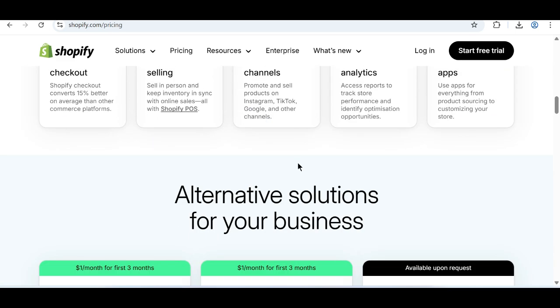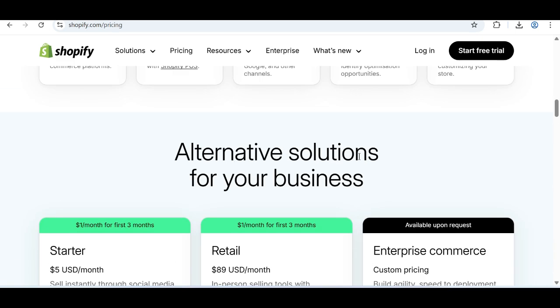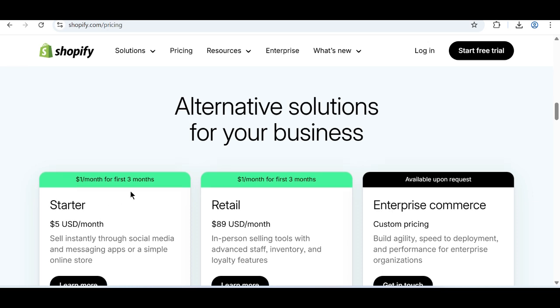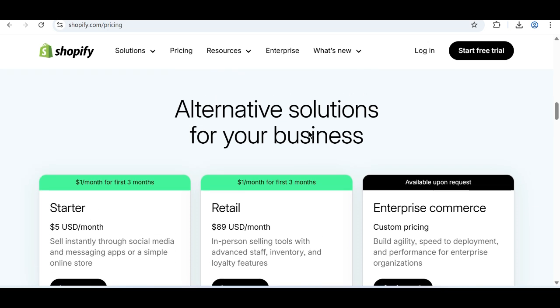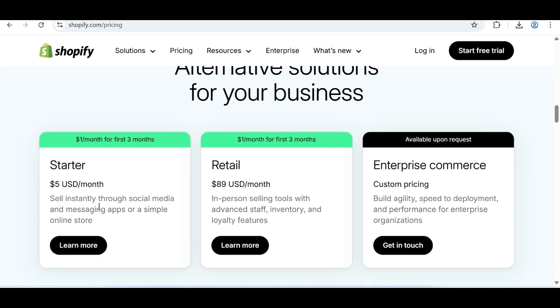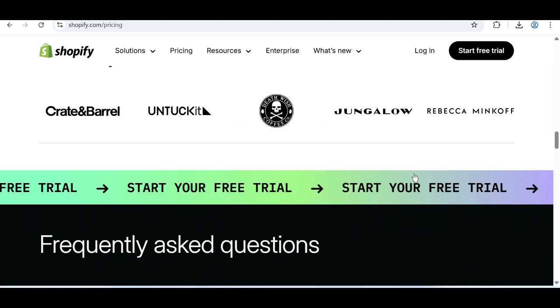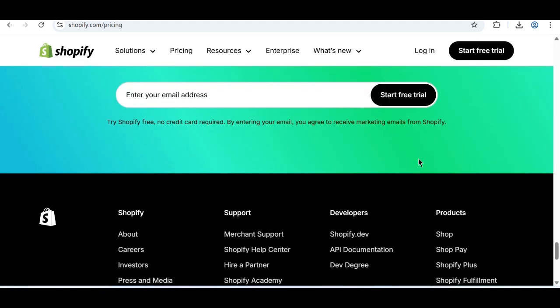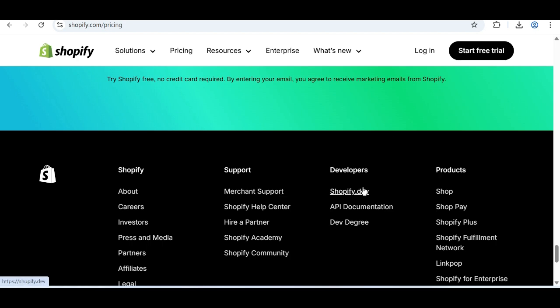You can see those are the same pricings. They also have alternative solutions for your businesses. You can also do Starter for this one, 5 USD, and you can sell instantly through social media, messaging apps, or a simple online store. However, this Retail is in-person selling tools with advanced staff, inventory, and loyalty features. And also this is a custom pricing where you build agility, speed to deployment, and performance for enterprises and organizations as well. So you have to scroll down to the bottom and check this page, which is called affiliate.